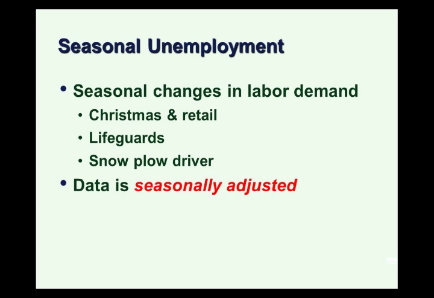Data for unemployment is seasonally adjusted to try and account for seasonal fluctuations for different kinds of jobs and different kinds of people in different areas of the country. So we want those seasonal fluctuations not to affect our overall measure of the unemployment rate, so data is seasonally adjusted.